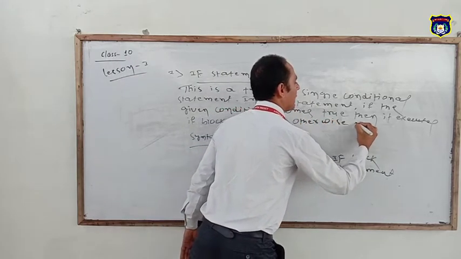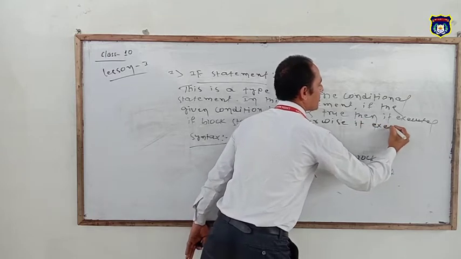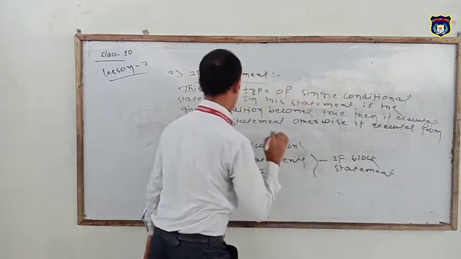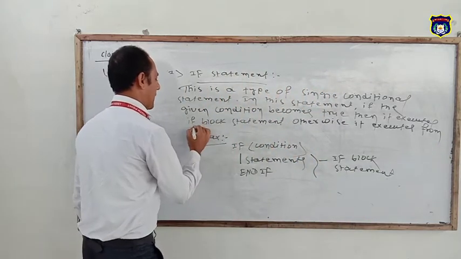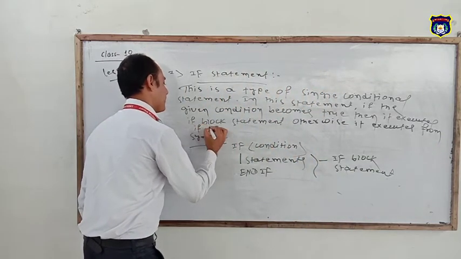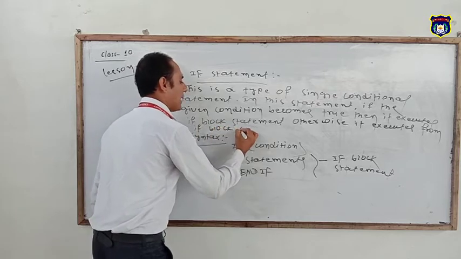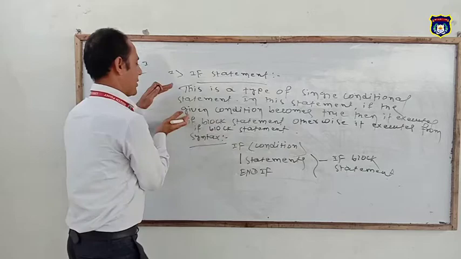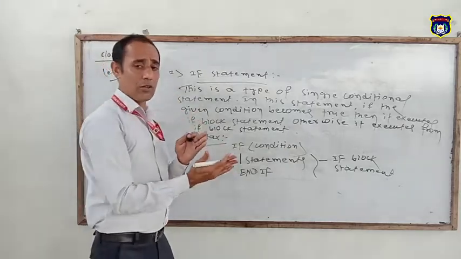Otherwise, it executes from the if block statement. This is the definition of the if statement. It follows a single condition.